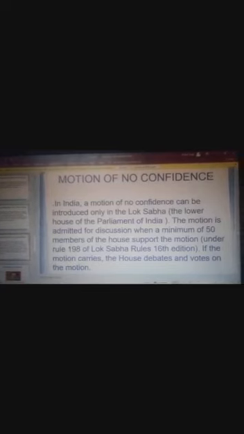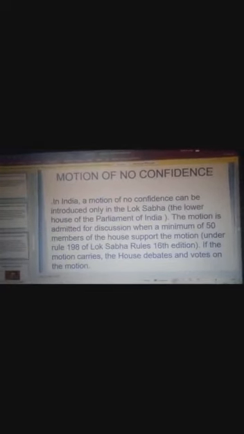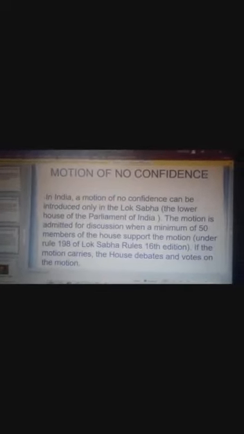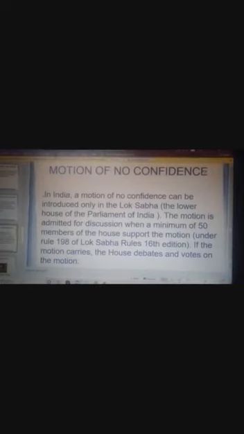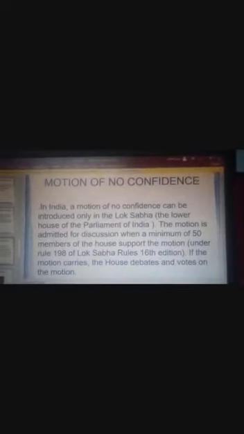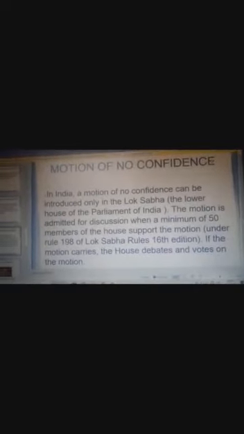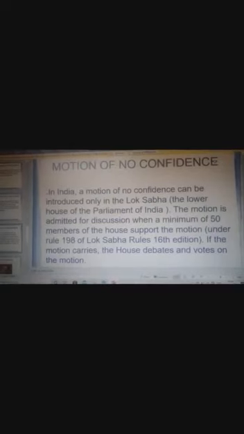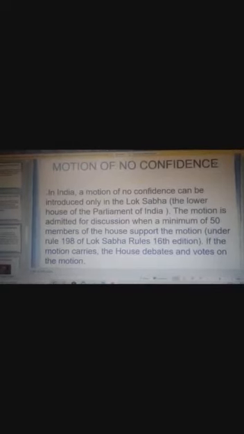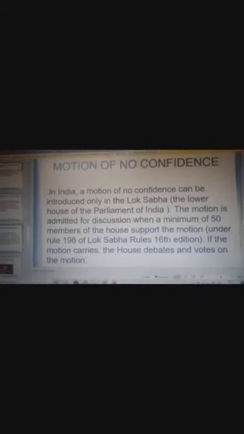Yes children, so we will take up another motion, and that is no confidence motion. A no confidence motion is a proposal expressing lack of confidence in the ministry. In India, a motion of no confidence can be introduced only in the Lok Sabha, that is the lower house of the parliament.